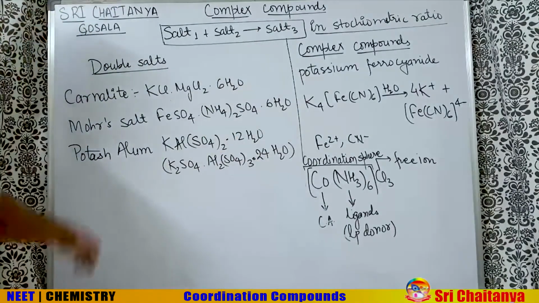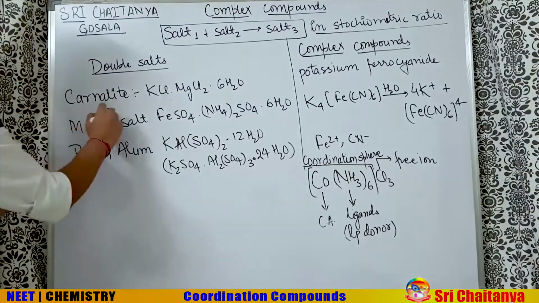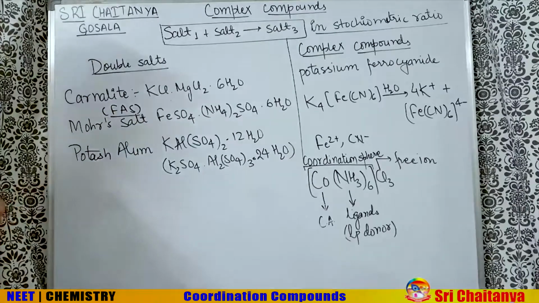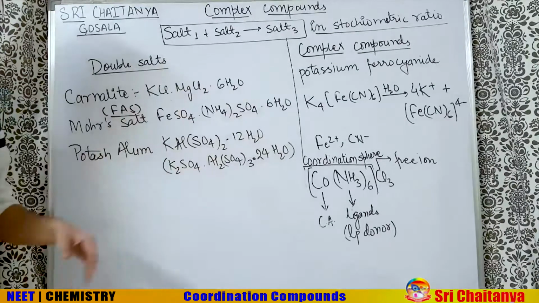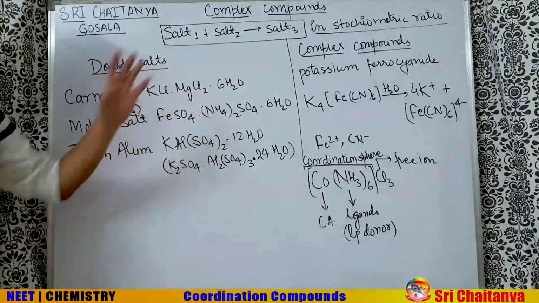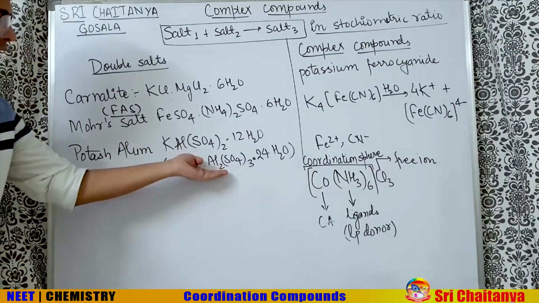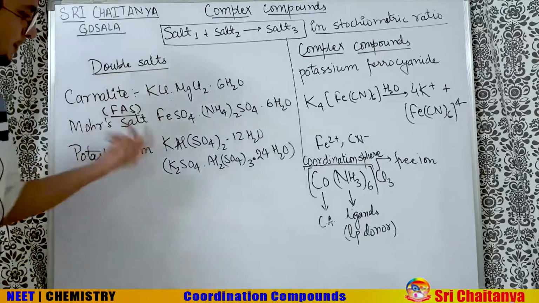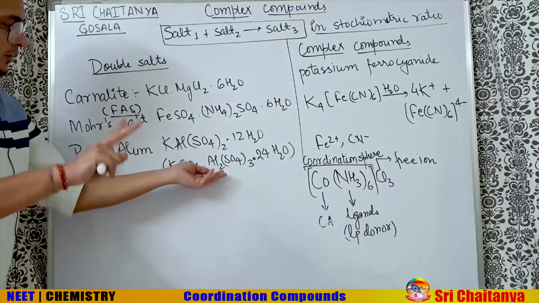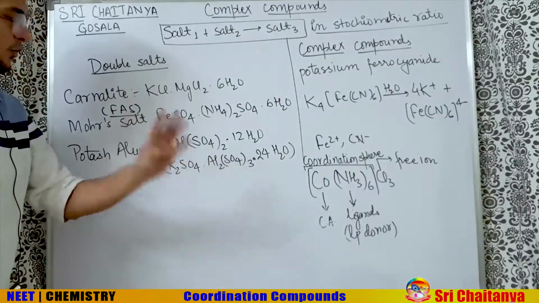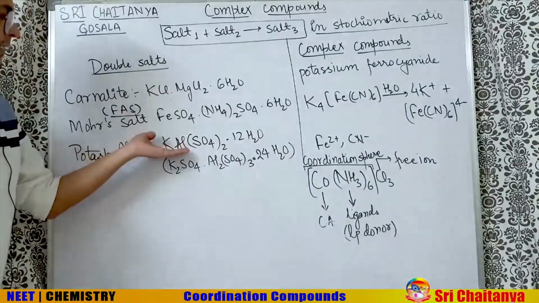The example of double salt is carnallite, KCl.MgCl2.6H2O. More salt, the shortcut to remember Mohr's salt is FAS, FAS, FAS. So it is ferrous ammonium sulfate. That means ferrous sulfate and ammonium sulfate. So FeSO4.(NH4)2SO4.6H2O. Potash alum, the formula is K2SO4.Al2(SO4)3.24H2O. But in simplistic manner, we can write in this ratio also, because if you see there are 2 potassiums, 2 aluminium, and total 3 plus 1, 4 sulfates. And 24 water, you can divide that by 2 and you get the potash alum formula like this.